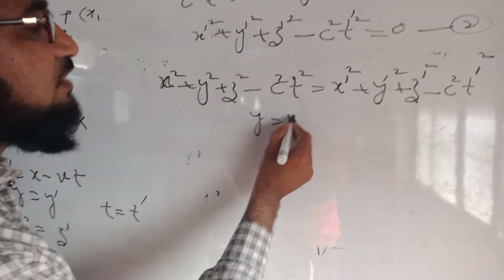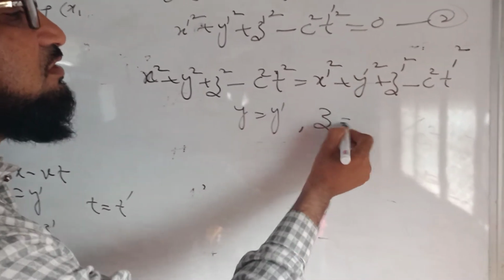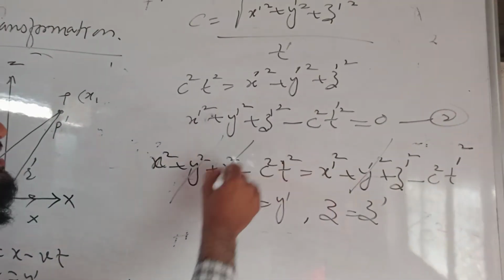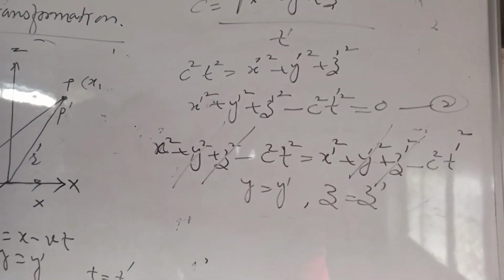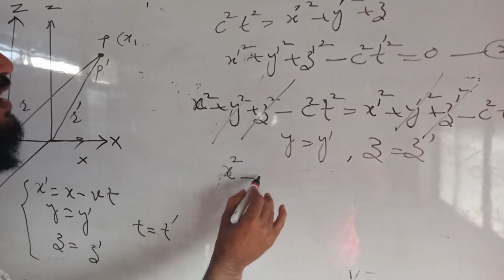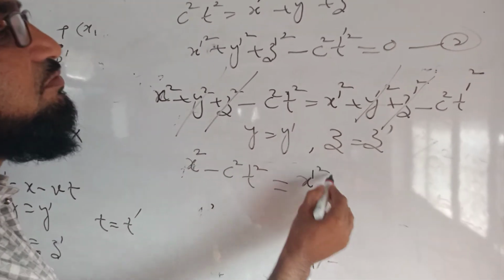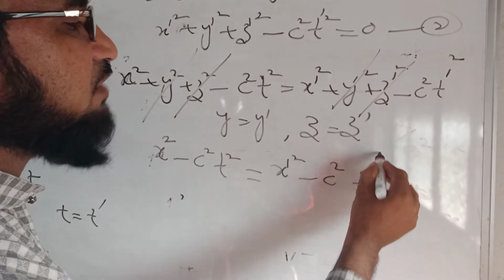But we know that y equals y dash and z equals z dash. Therefore y square and y dash square cancel, z square and z dash square cancel, and you will get x square minus c square t square is equal to x dash square minus c square t dash square.